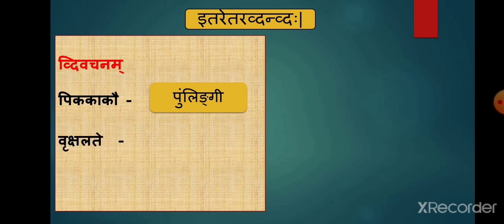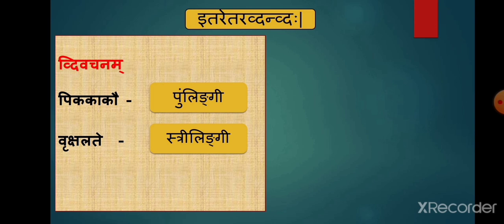Vrukshalate. Vruksha means tree and lata means creeper. Vrukshalate, a tree and a creeper. The two words are linked with the sense of and. The last word lata is of feminine gender, so the compound word is a strilingi shabdah, and as it is in dvivachanam, it's the example of itaretara dvandva samasah.